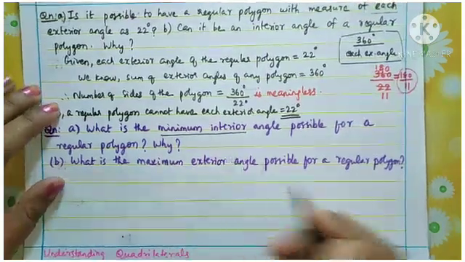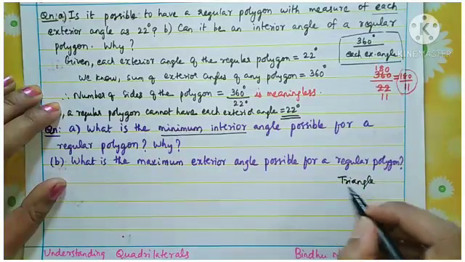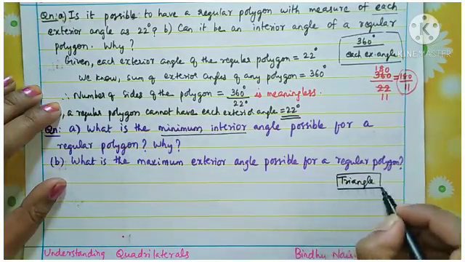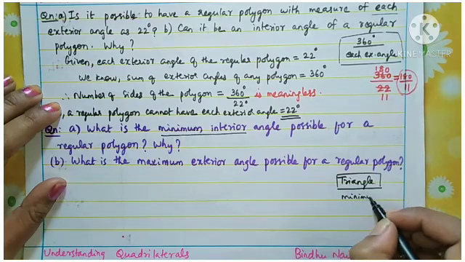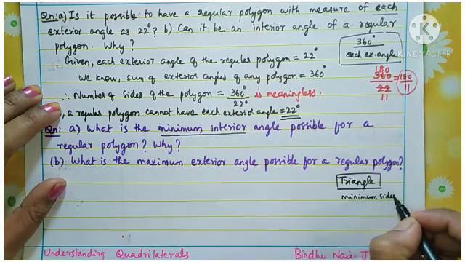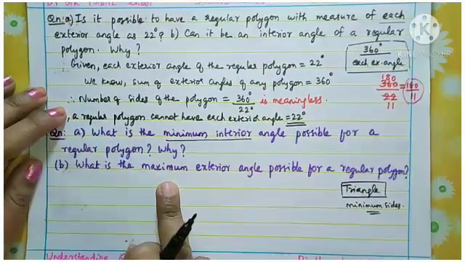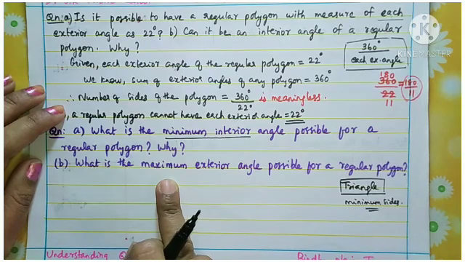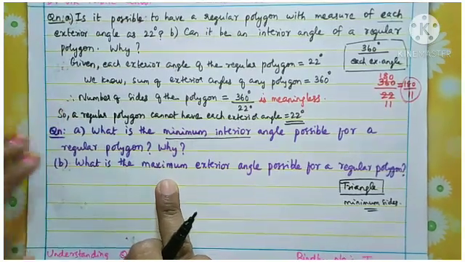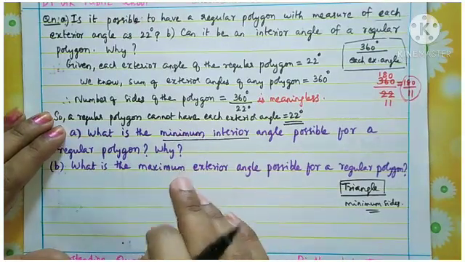So triangle is the polygon which is having minimum sides. Understand? So here we want to consider which regular polygon? Yes, triangle. We need to answer this type of question using proper reasons.